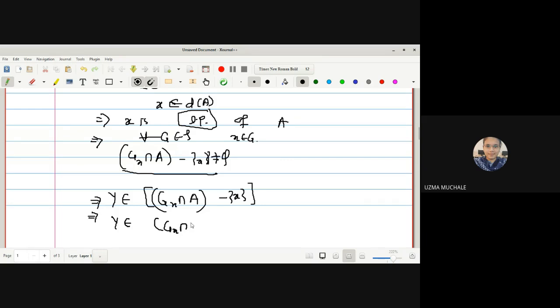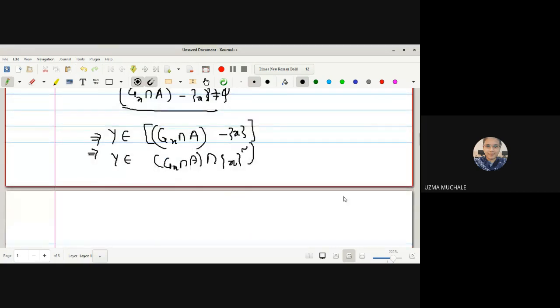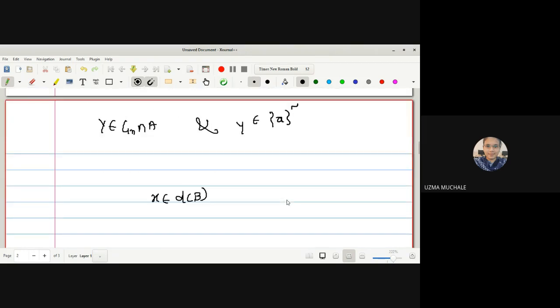Now what do you mean by this one? I can write this as intersection with X complement. Now, what do you mean by having an intersection? It means that y is a member of G of X intersection A and y is a member of singleton X complement, right?